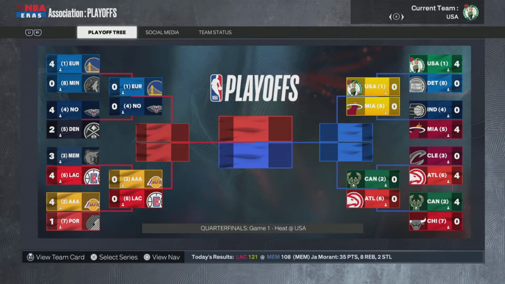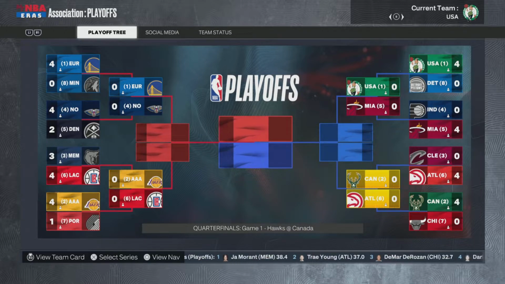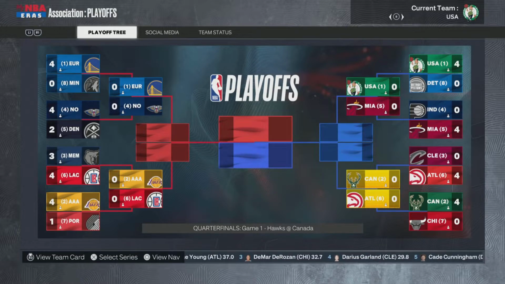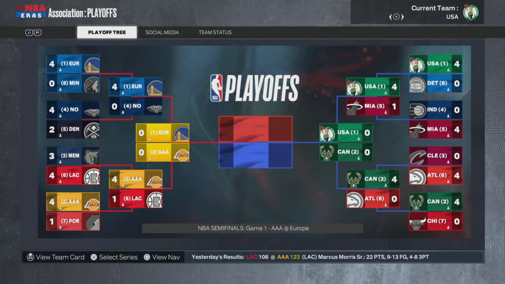Yeah, so same thing, basically. We want to get to the conference finals, all 4 teams, so we're going to force win the ones that we need, right? Not every single game, but just the ones we need. And I'll go ahead and skip ahead to the conference finals in a second here as well. And boom, just like that, they're set.